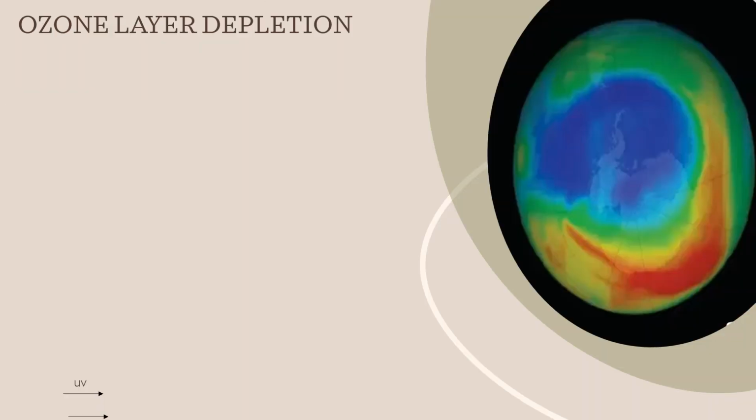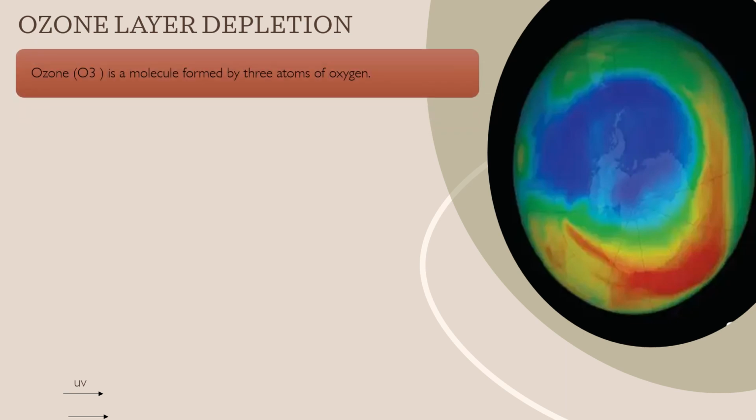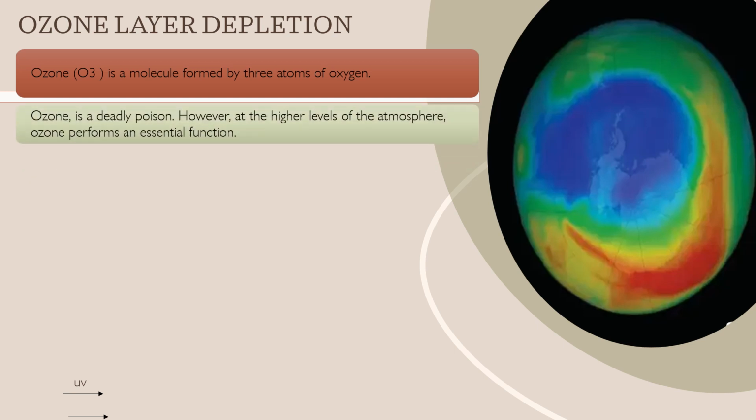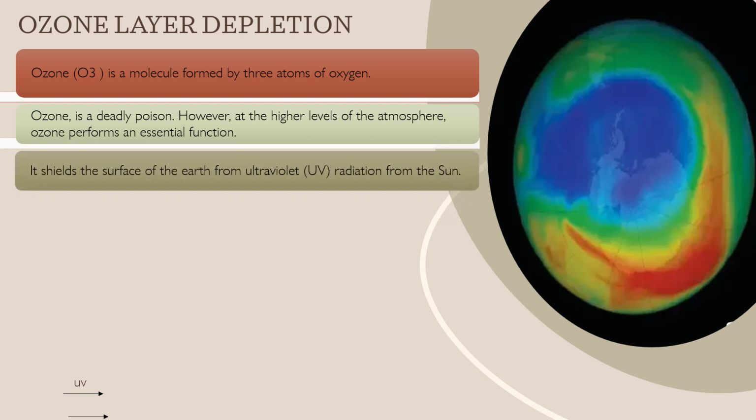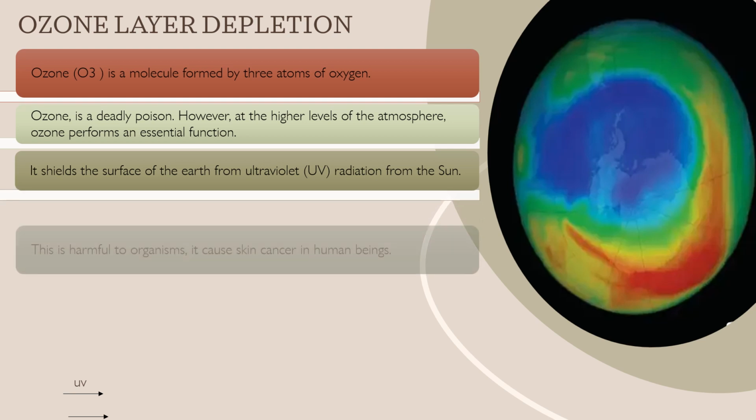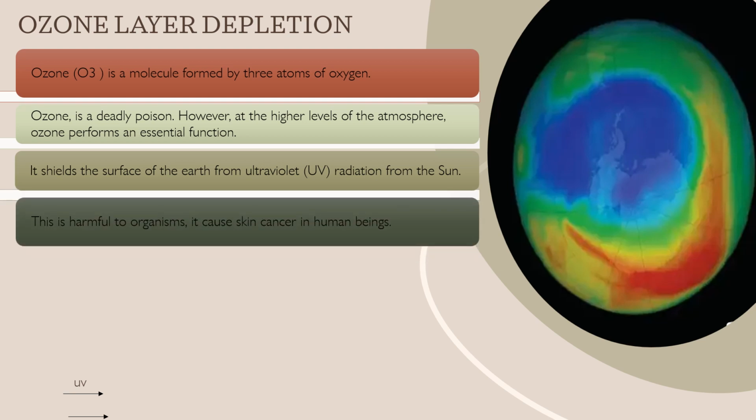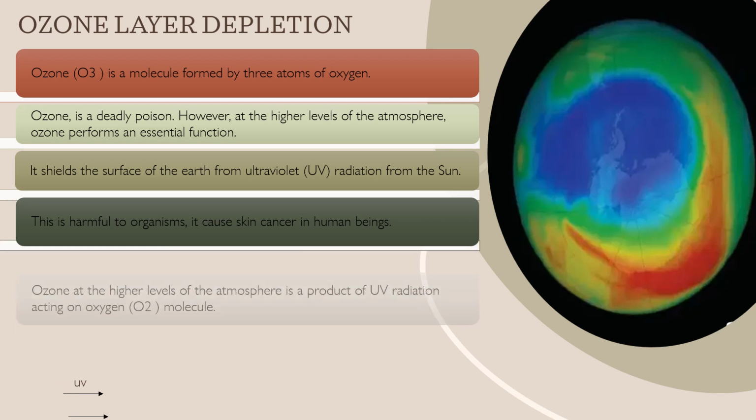Our next topic is ozone layer depletion. Ozone, that's O3, is a molecule formed by three atoms of oxygen. Ozone is a deadly poison when it comes in contact with the Earth's surface. However, at the higher levels of the atmosphere, ozone performs an essential function: it shields the surface of the Earth from ultraviolet radiation. This ultraviolet radiation is harmful for organisms and it causes skin cancer in human beings.